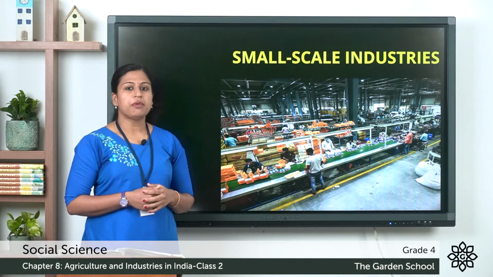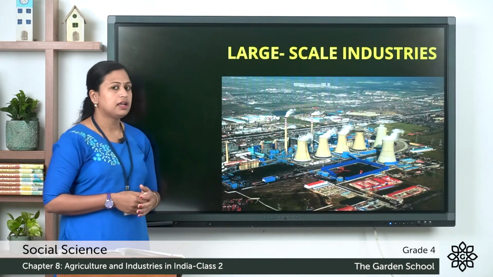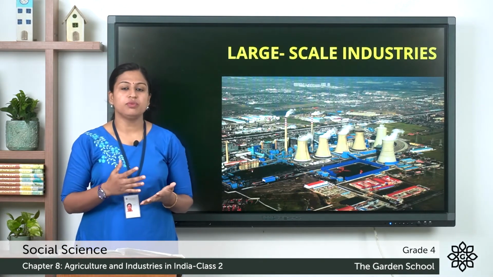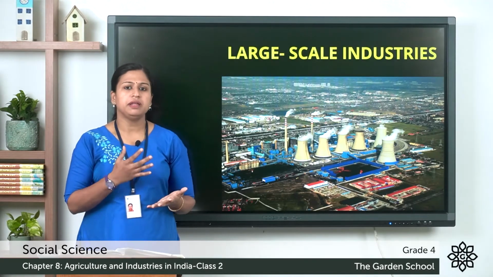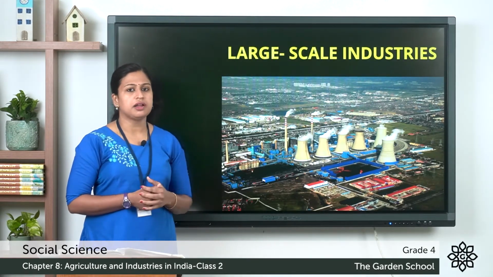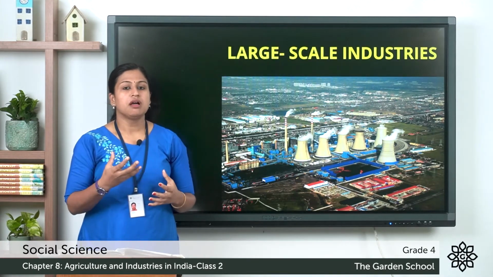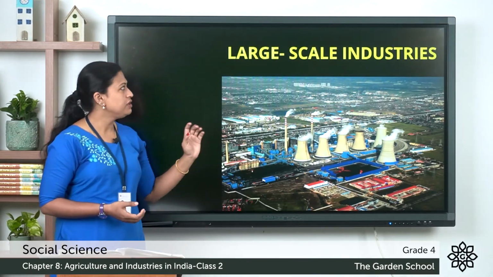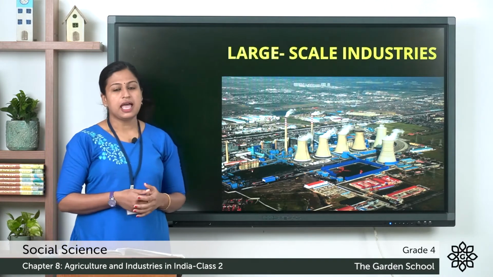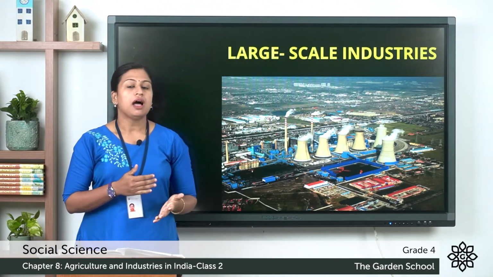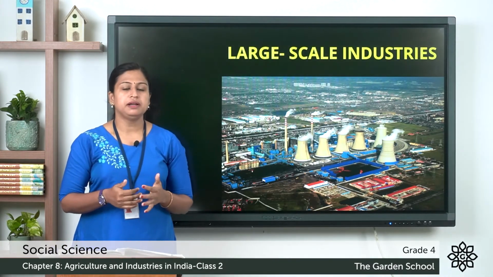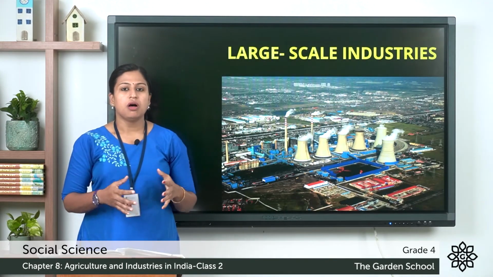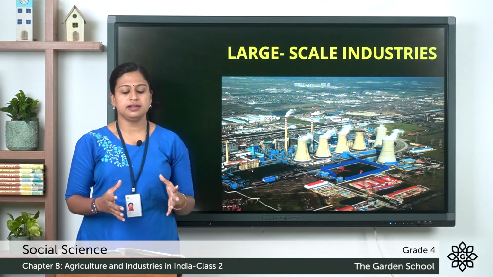Next, we'll discuss about the large scale industries. Now large scale industries are very huge and they use very huge machines. There are many people working in these large industries and they produce final products in large amount. So this is the features of large scale industries, and some of them are iron and steel industries, shipbuilding industries, cotton textiles, and many more. So all these are large scale industries.